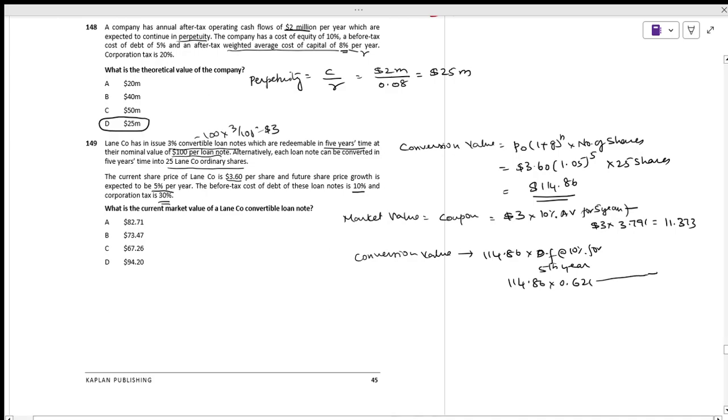You take into consideration 114.86 times 0.621, which is 71.328. Okay, 71.328 plus 11.373 comes to how much? It comes to 82.70.